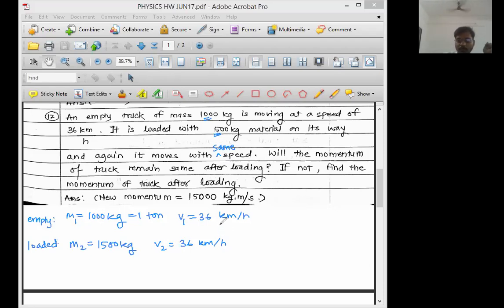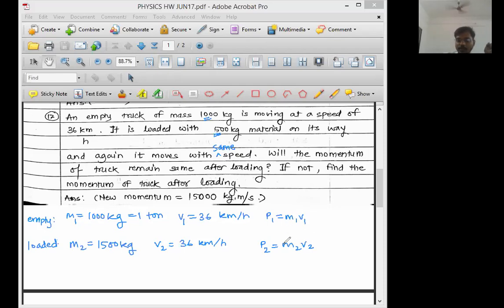Definitely not. Because what is the value of momentum? Sir, momentum is mass into velocity. So P1 is equal to M1 V1. This is the momentum in the first situation. And in the second situation, P2 is equal to M2 V2, the mass and velocity in the second situation. Both these velocities are the same, but both these masses are different.